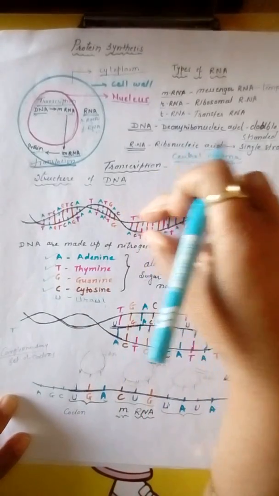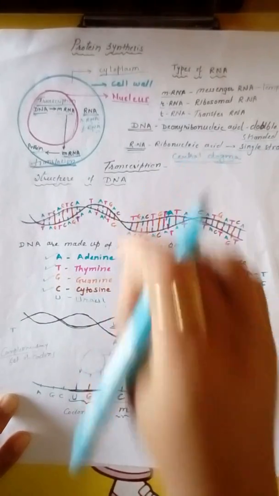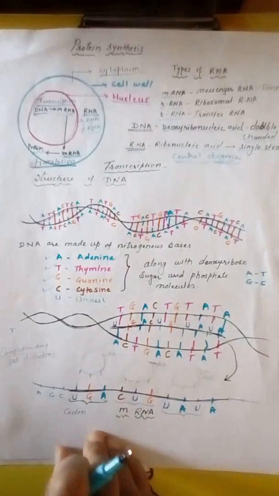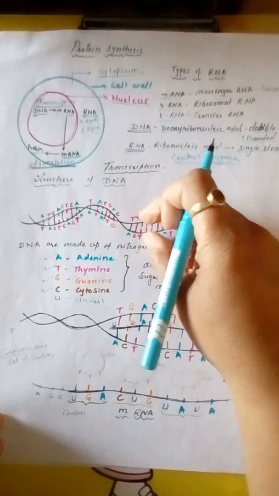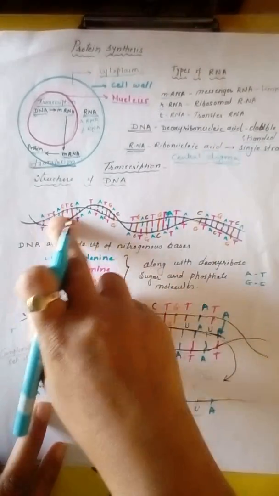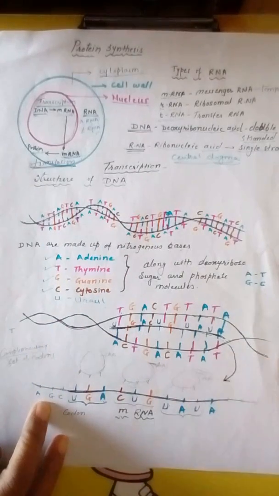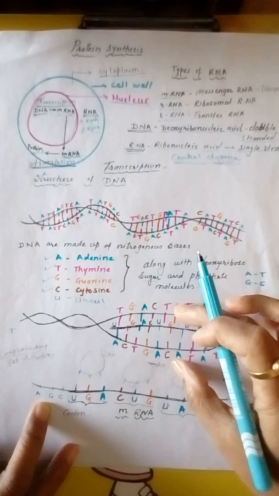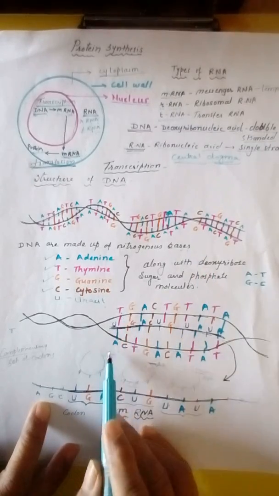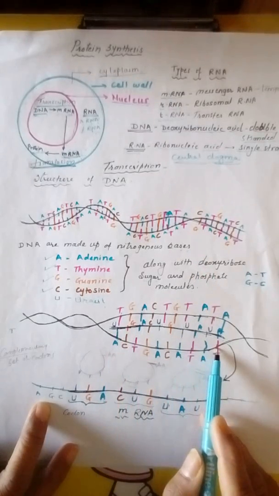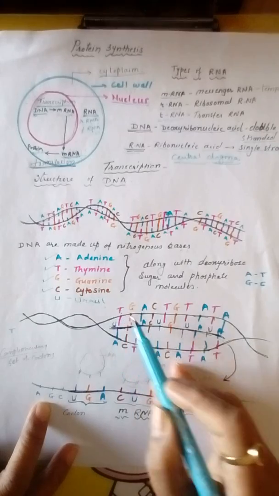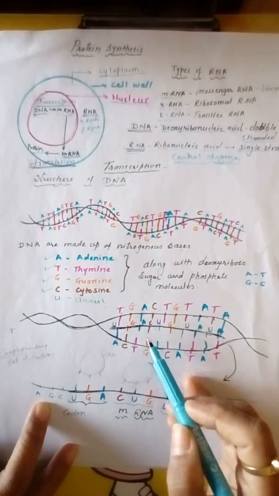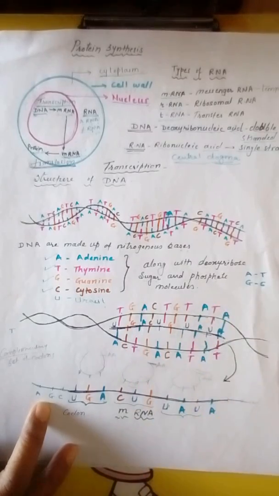For example, this part is required as a template. So this part will unwind. The remaining part stays wound, but only this much part is unwound, and you can see the nitrogenous bases on this side. A is paired with T, C is paired with G, like that pairing is already there.